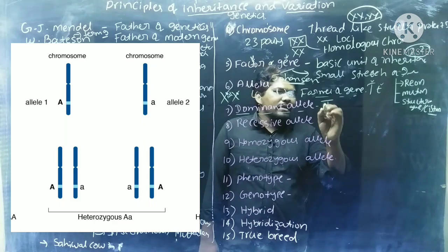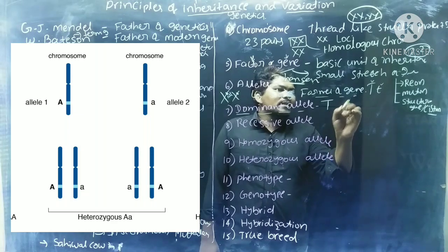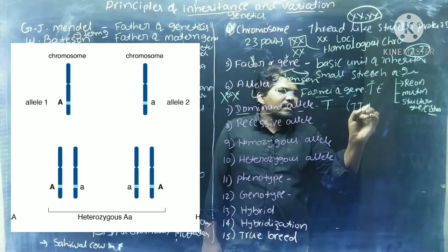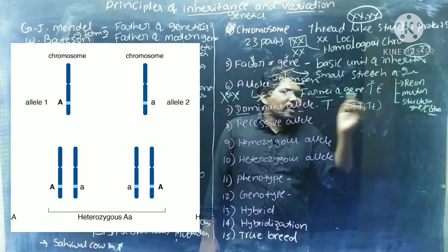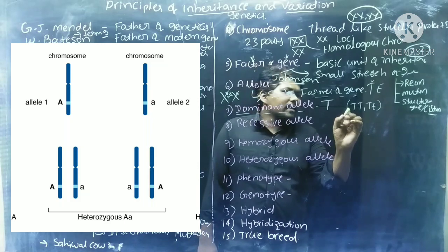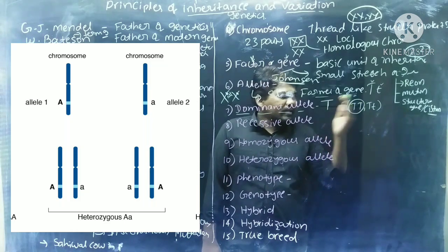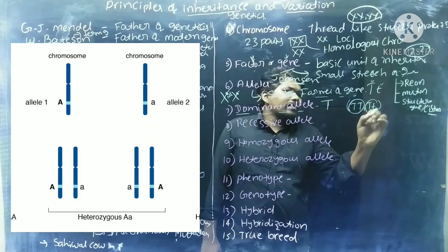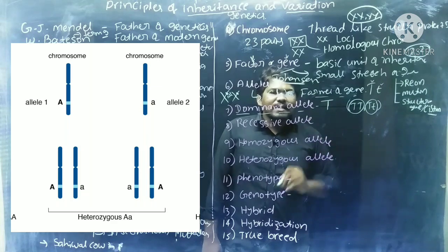A dominant allele is the allele which expresses its phenotypic character in the homozygous condition and in a heterozygous condition also. If capital T and small t are the 2 alleles responsible for the height of a plant, here capital T will give a tall plant only, and capital T with small t also gives a tall plant only. This small t is the recessive allele.